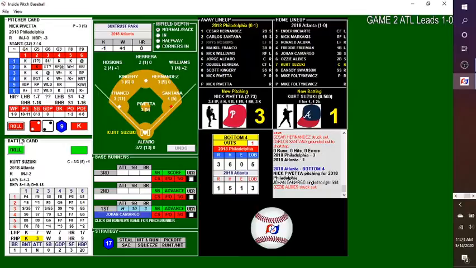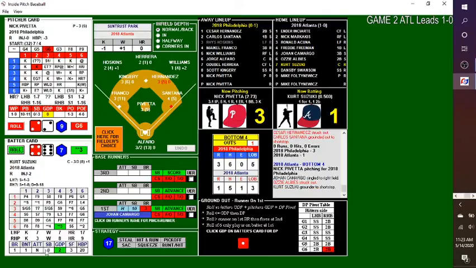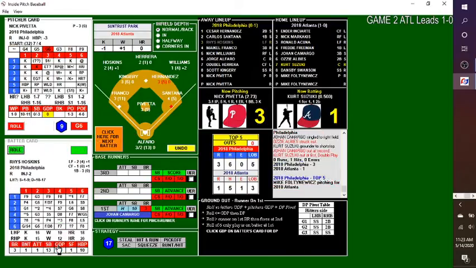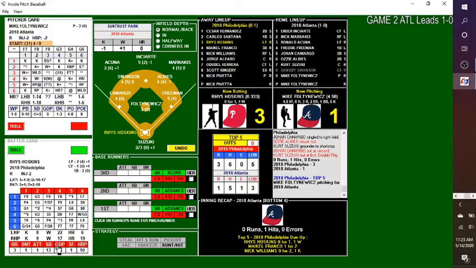2-2. Called ball. Pivetta wanted the strikeout, but he's not going to get it. 4-6. Suzuki. Ground ball hit right at Kingery. This could be trouble. Kingery to Hernandez for 1. Back to Santana to get the double play. No runs, 1 hit, no errors, and it's still 3-1 Phillies. Philadelphia will send Hoskins, Franco, and Williams to face Fulton-Newix in the top of the 5th.